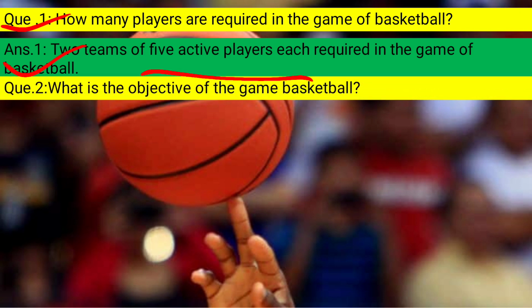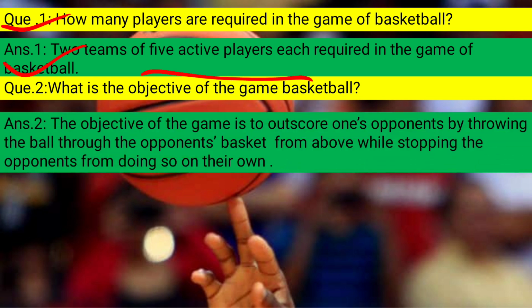Question number 2 is, what is the objective of the game of basketball? So the answer is, the objective of the game is to outscore one's opponent by throwing the ball through the opponent's basket from above while stopping the opponents from doing so at their own. Alright, this is the objective of the game.